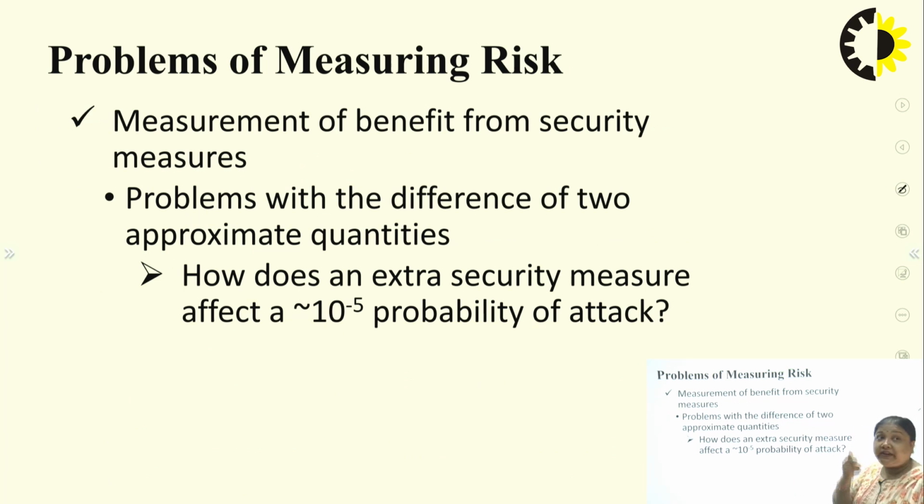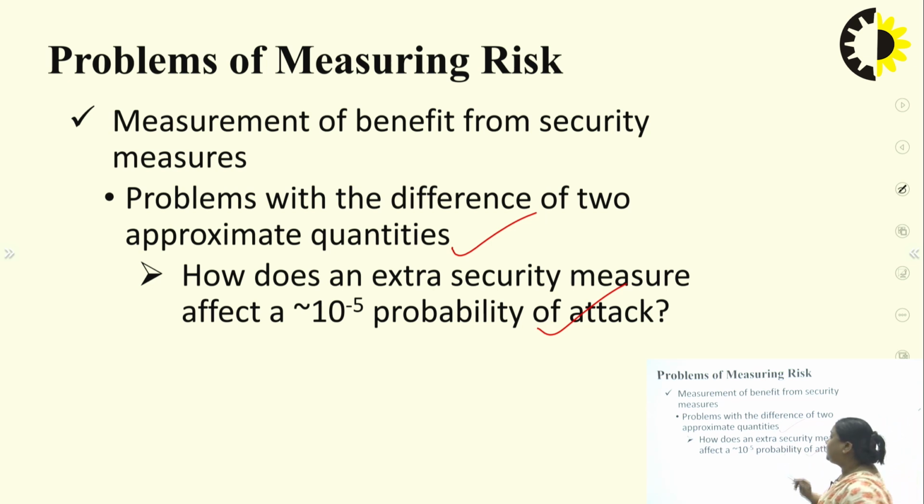Next is measurement of benefit from security measures. What is the benefit when we measure all these security risks we have analyzed? There are problems with the difference of two approximate quantities. It is difficult when two persons give a report on the same problem statement to find out the probability of correctness of one report.